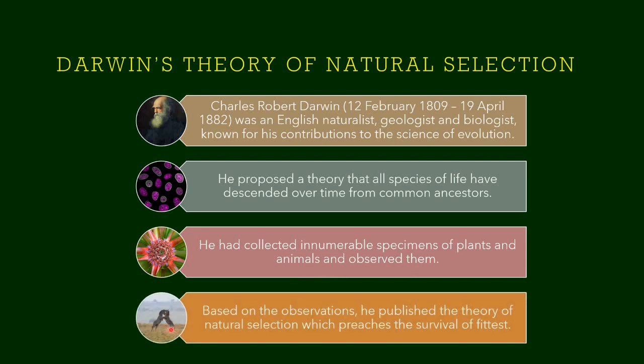Based on the observation, he published the theory of natural selection, which preaches the survival of the fittest. What is survival of the fittest? The one that is adaptable to the change and competes with the other living organisms will survive, where the others cannot survive. That is survival of the fittest.